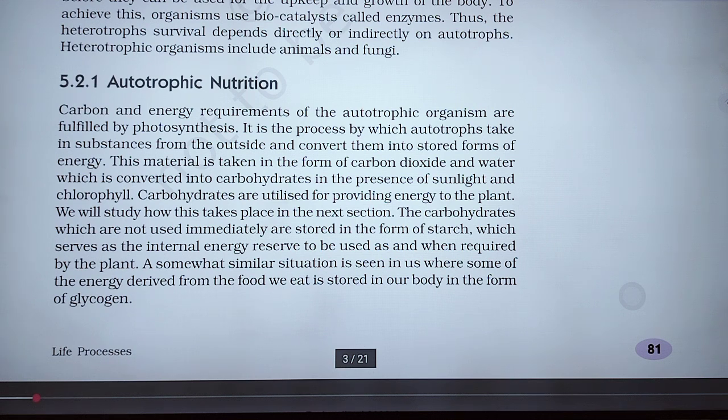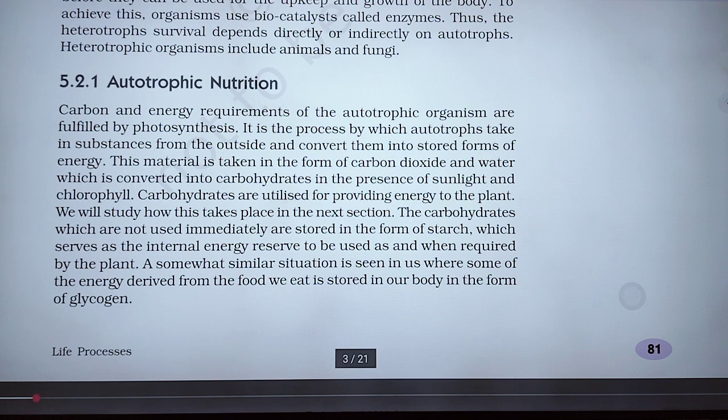It is the process by which autotrophs take in substances from the outside and convert them into a stored form of energy.